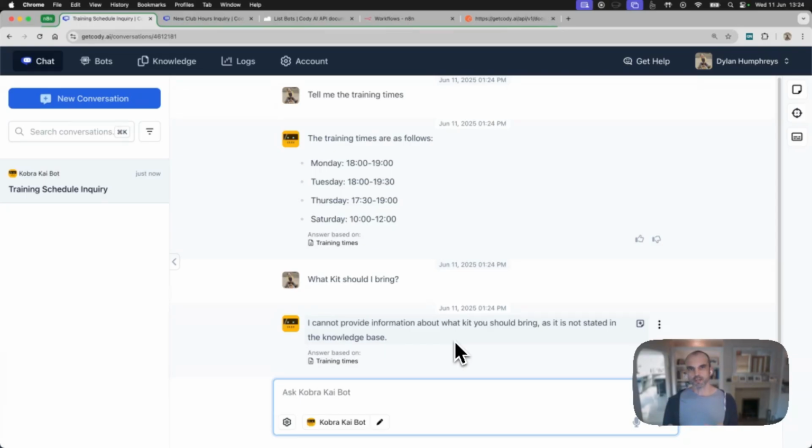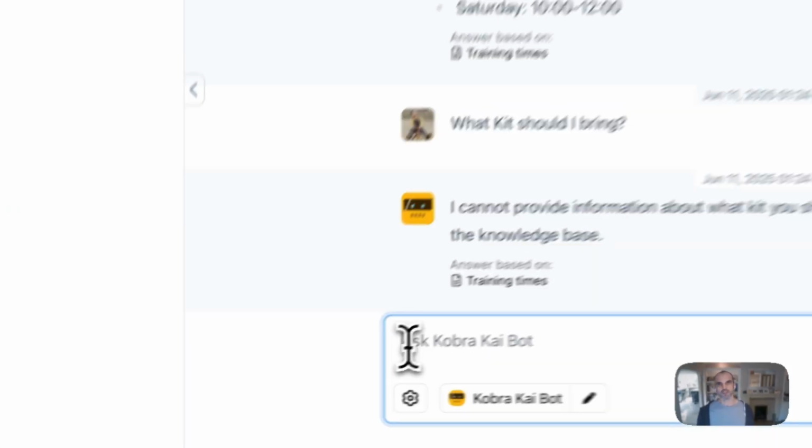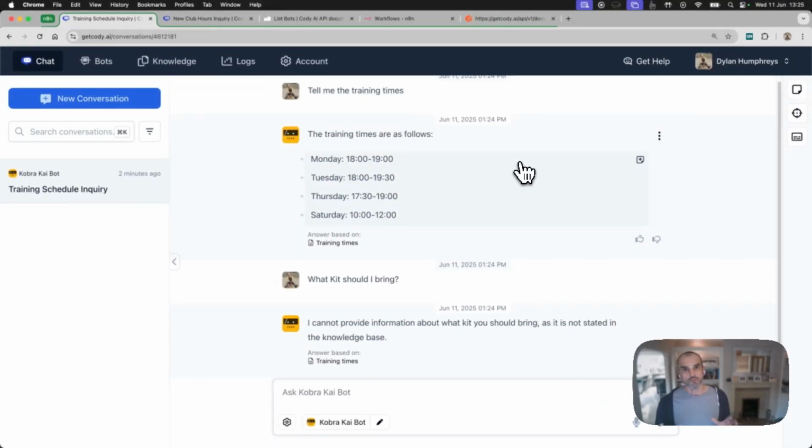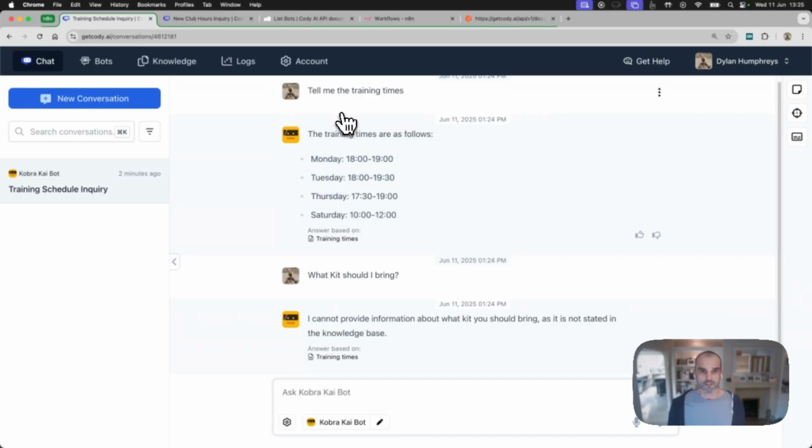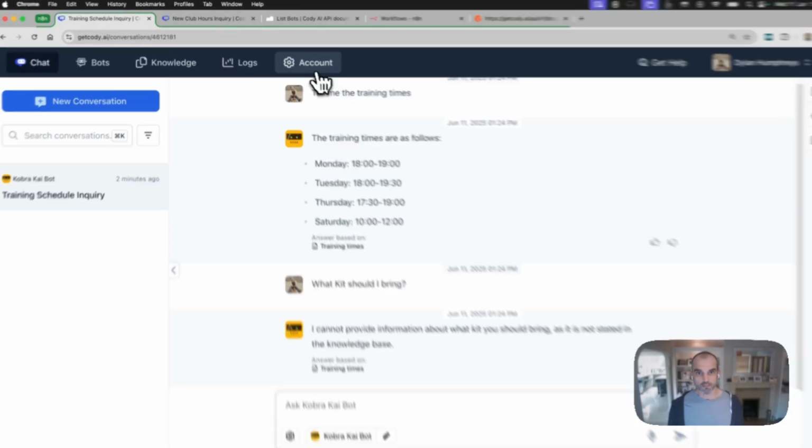So what we're going to try and do now is set up an automation that will allow us to send an email out to our members at large. In doing that, it will trigger this automation, which will inject that knowledge, the body of that email, if you like, into our bot. And I'm going to show you step by step how to do it. So what I want to do before we leave Get Cody is just get some information which we're going to need to put into n8n.